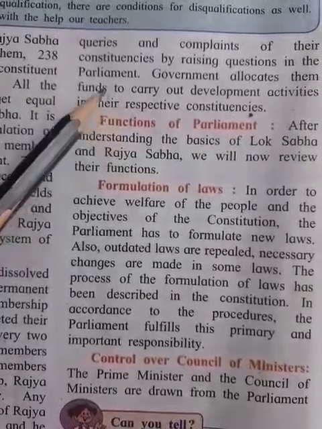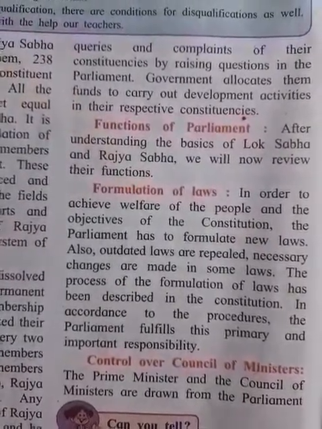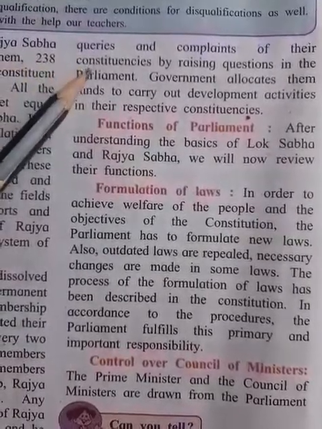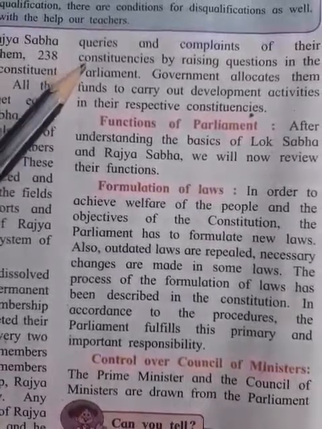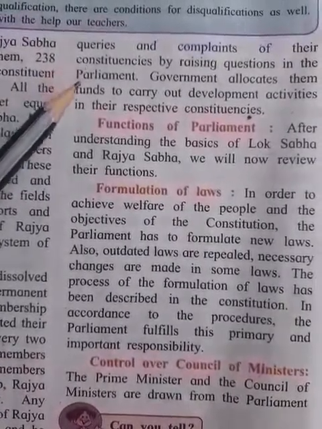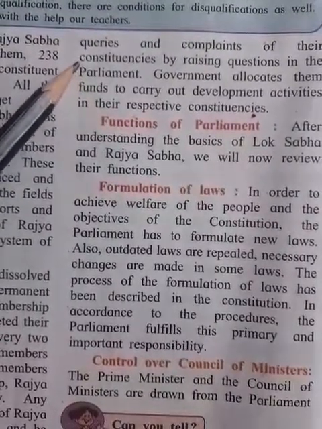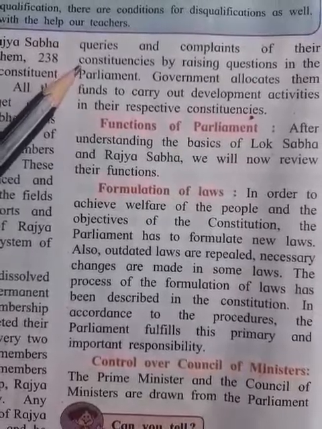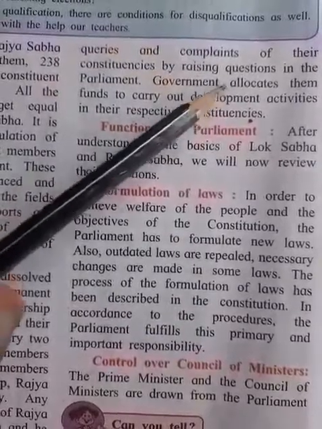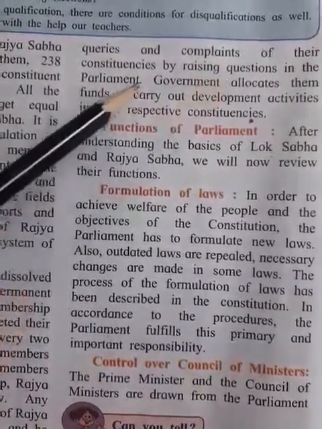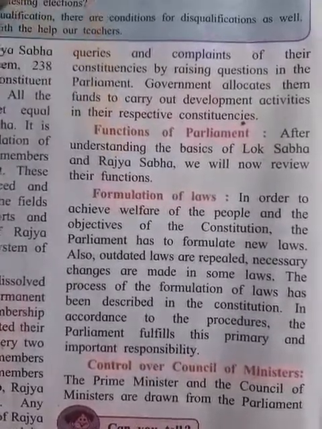These MPs, of both Rajya Sabha and Lok Sabha, resolve the queries and complaints of their constituencies like roads, lakes, public welfare, public hygiene and health, by raising questions in parliament, and the government gives them funds to carry out development activity in their respective constituencies.